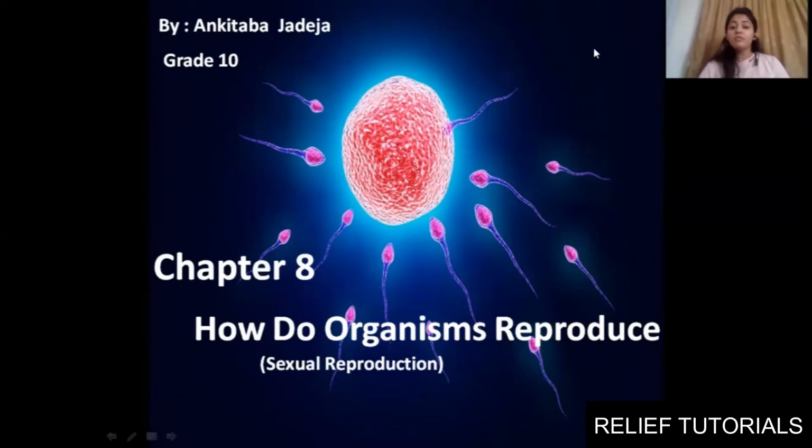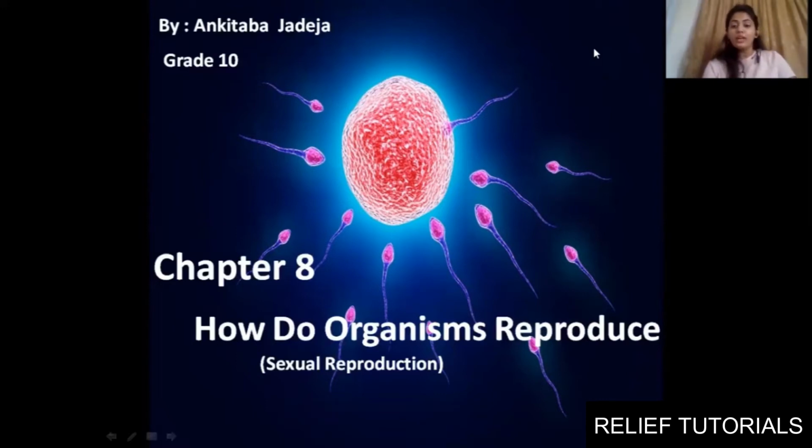Today we will study the second mode of reproduction, that is sexual reproduction. There are a number of organisms which carry out sexual reproduction. As we already studied, in asexual reproduction only one parent is required to reproduce. But in sexual reproduction, two parents are involved, that is a male and a female. Clear? So today we'll be going through it in detail. Let us start with our class.